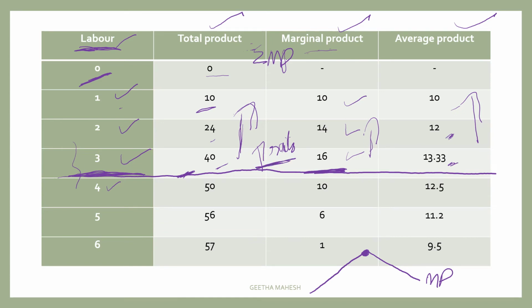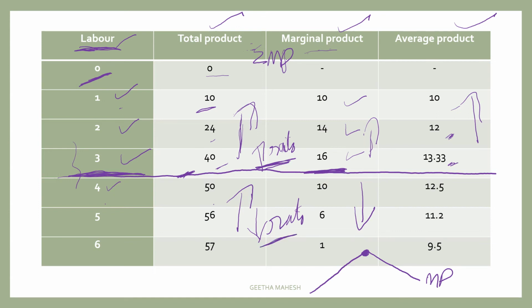As you are adding marginal product, when marginal product is increasing, definitely total product will increase at an increasing rate. Later, when you employ the fourth, fifth and sixth labor, marginal product is decreasing but it is positive. So total product is increasing but at a decreasing rate. You can see total product after the third labor is increasing at a decreasing rate.